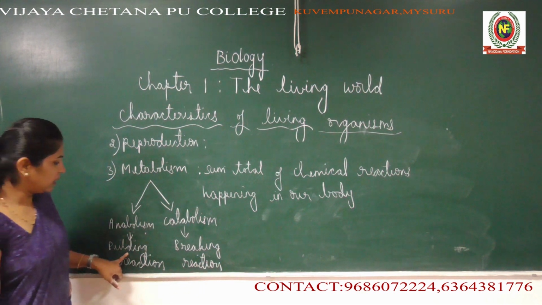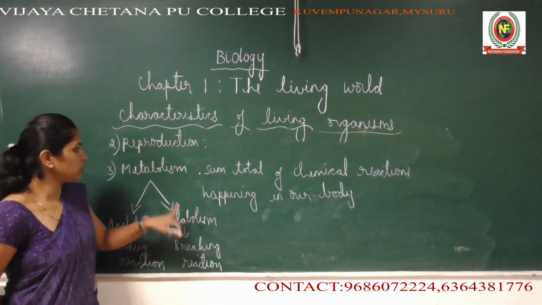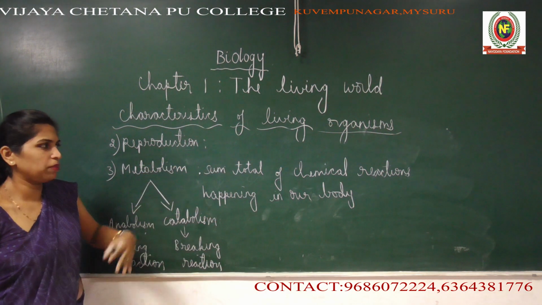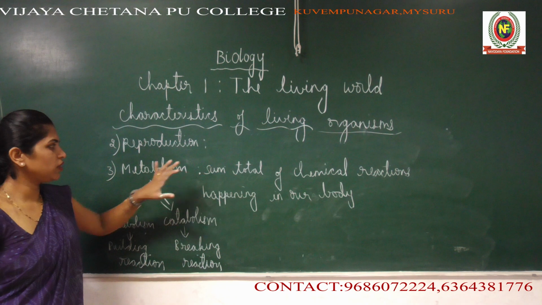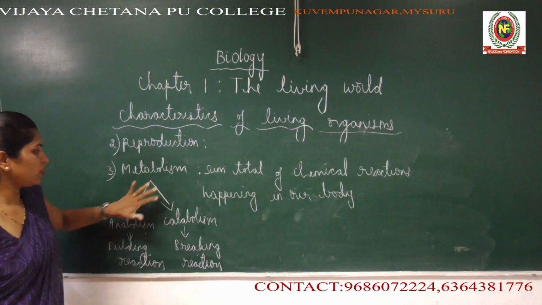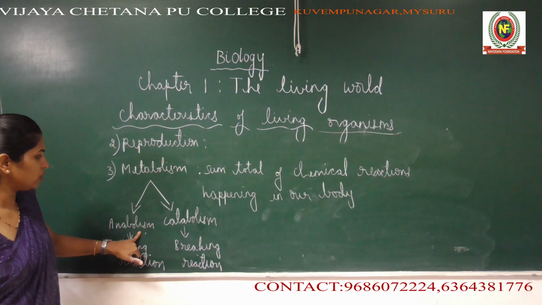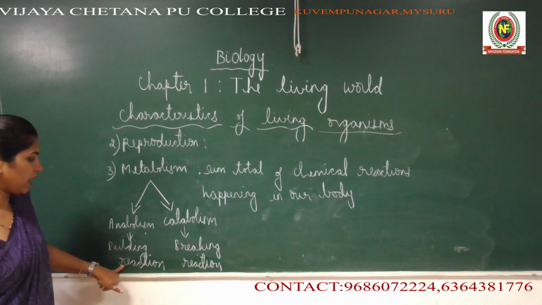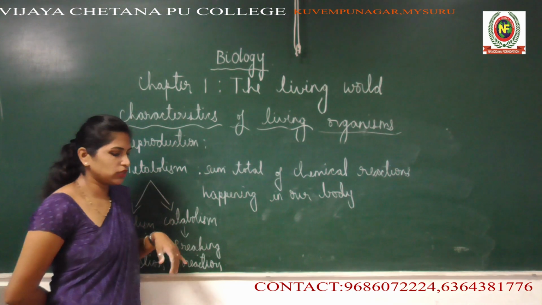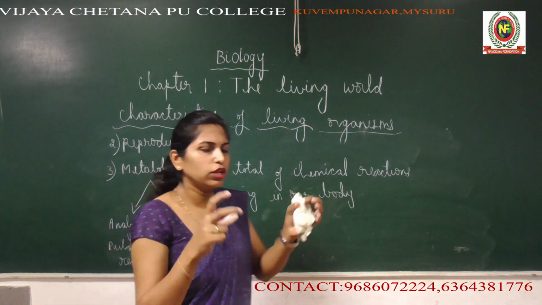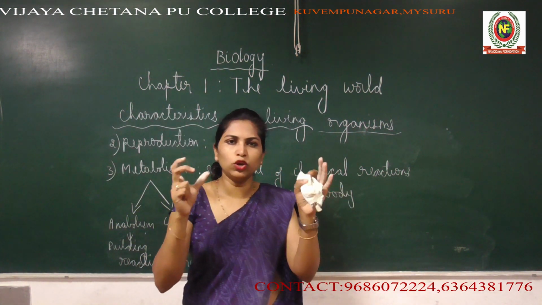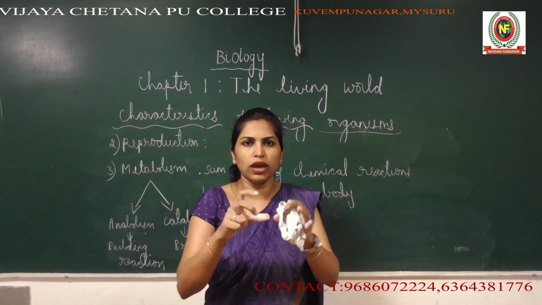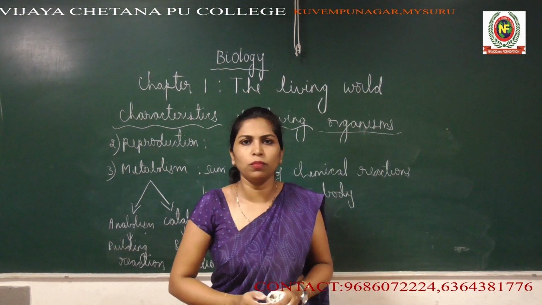What do you mean by building reaction and breaking reaction? Now you know what metabolism is. All the chemical reactions happening in our body, together we call metabolism. They are of two types, anabolism and catabolism. Anabolism means building reaction, where small molecules come together. For example, multiple amino acids come together and form one particular protein.